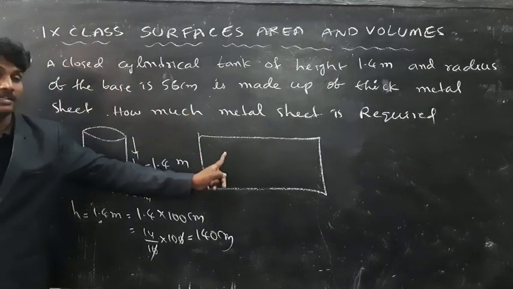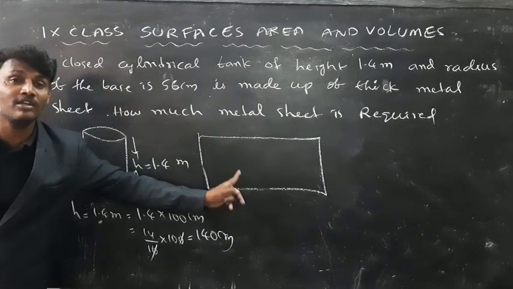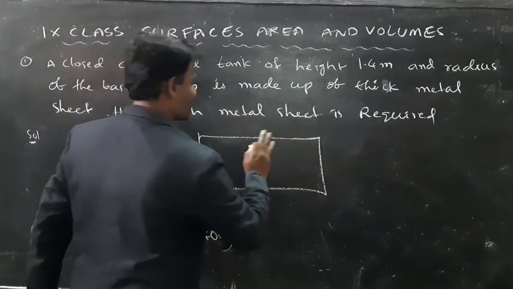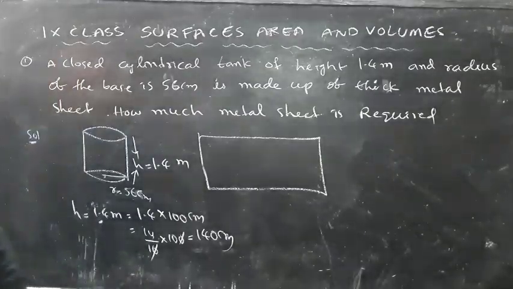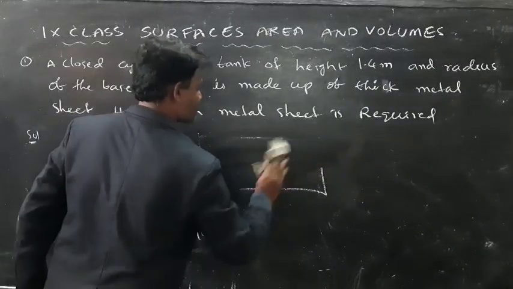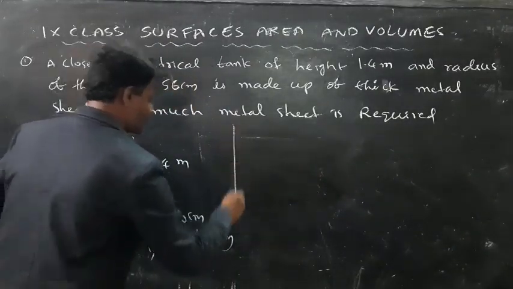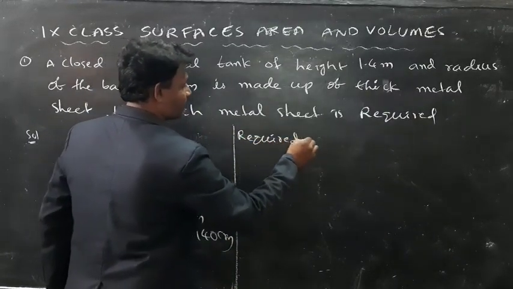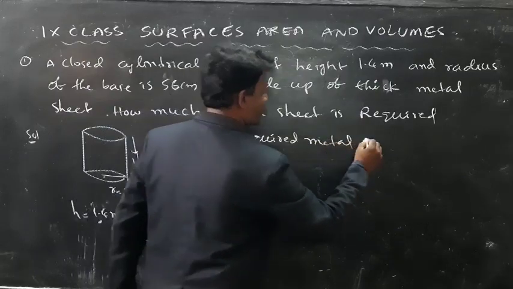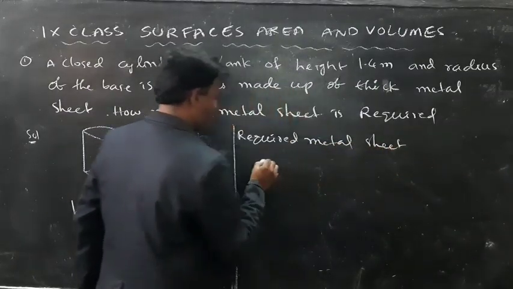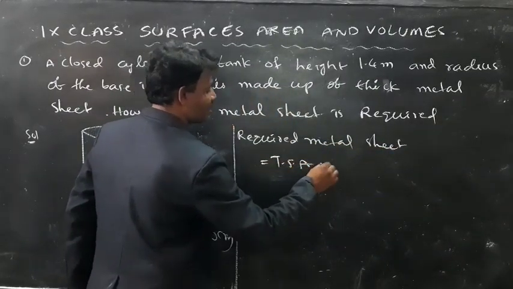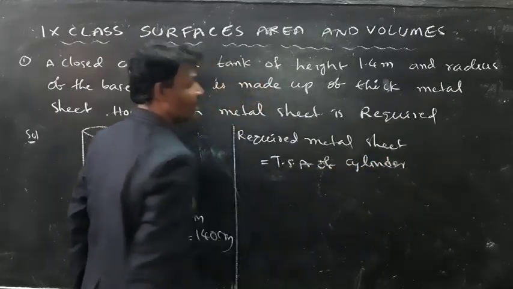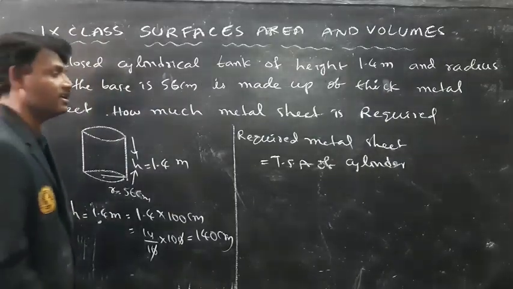So the required metal sheet is equal to the total surface area of the given cylinder.